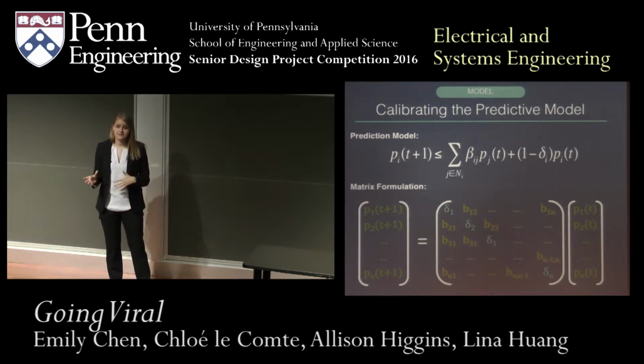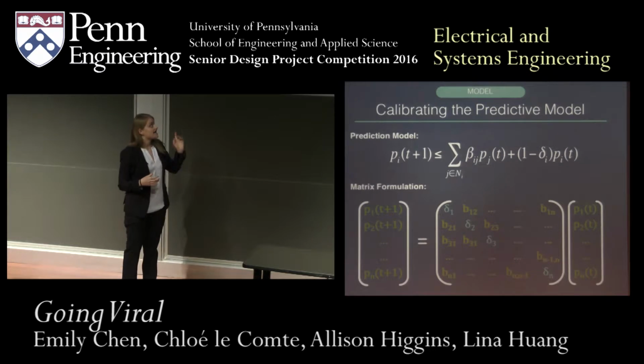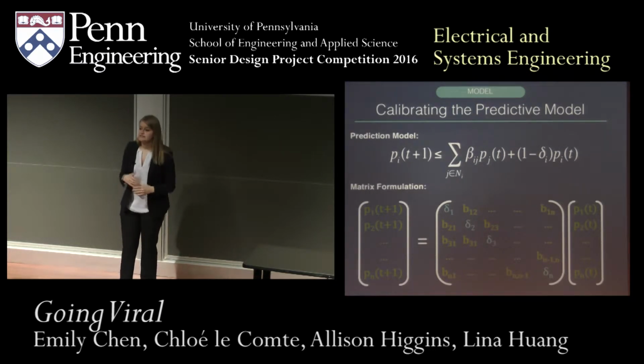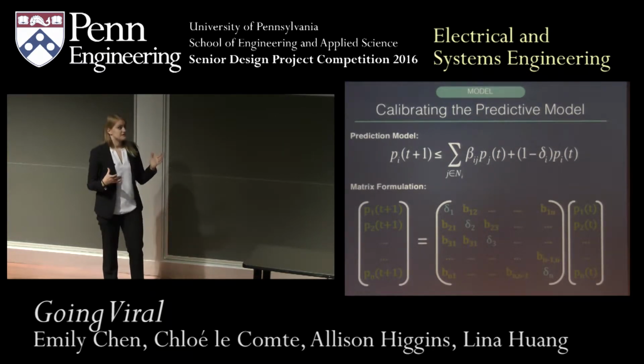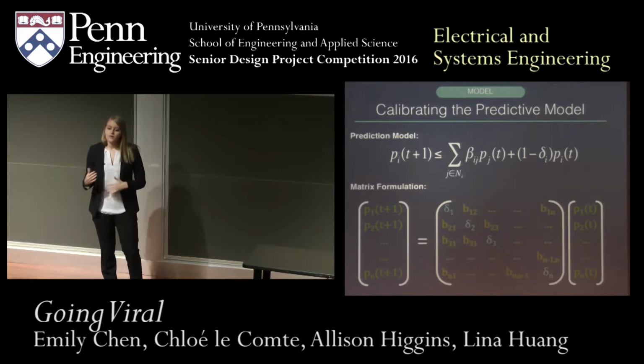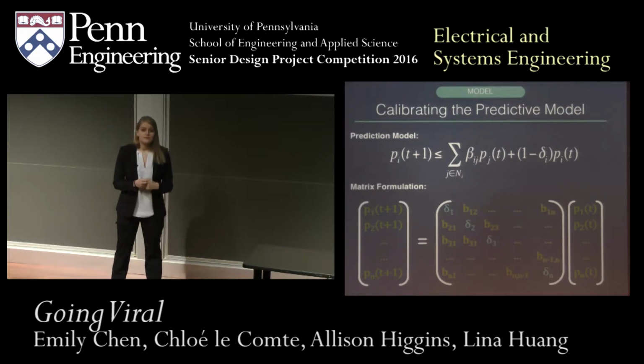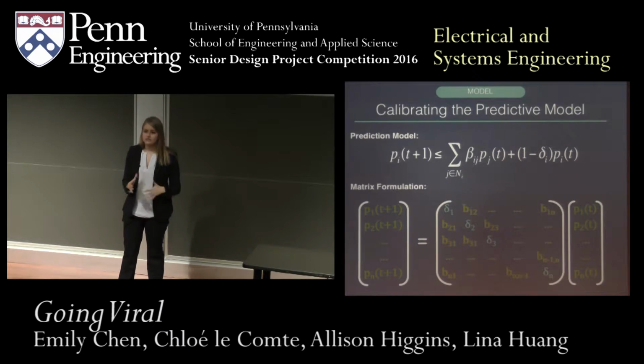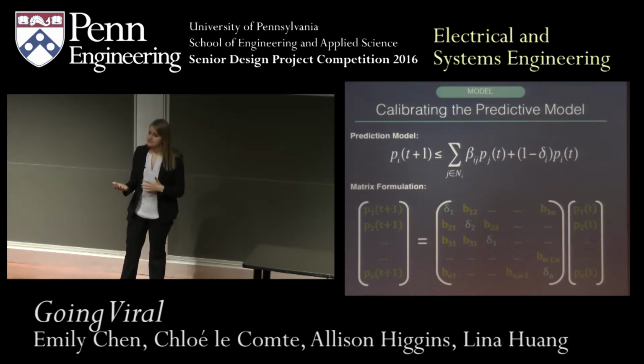We used MATLAB to plug in data from Google Flu as the p-values in the vectors, and then solved for the central matrix of beta and delta values. When we tested these results, we found that we were getting more accurate results than we had been when we used certain model simplifications and assumptions, but it wasn't quite as accurate as we thought we could get.